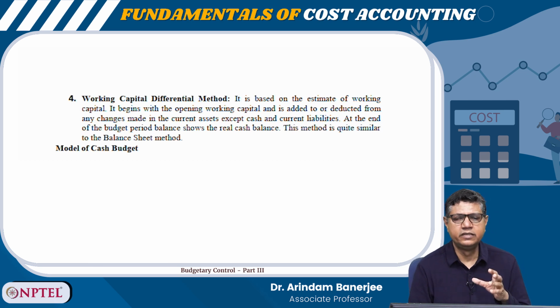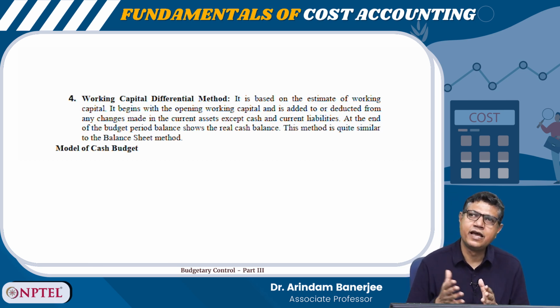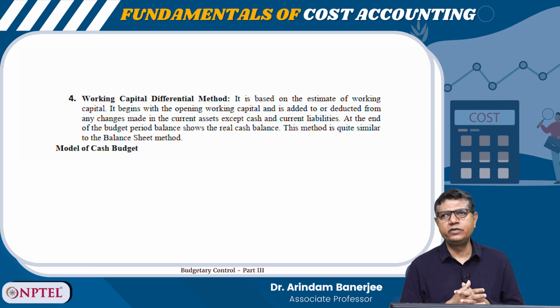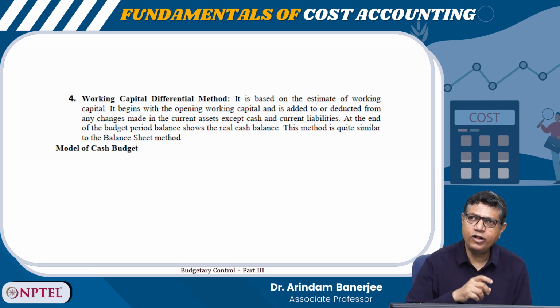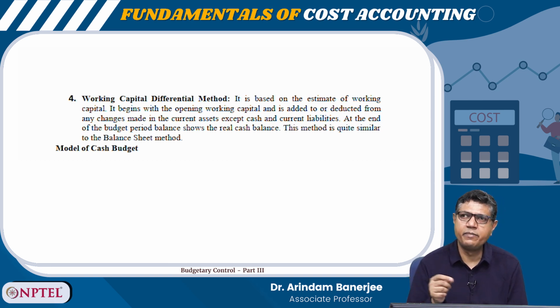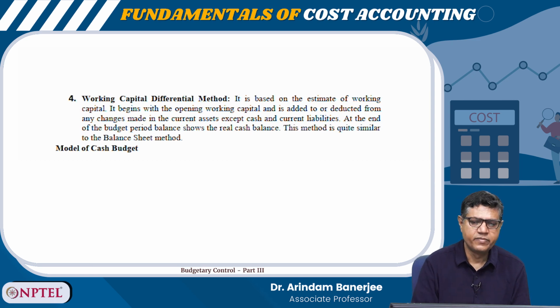Again, it is an indirect method, right. Working capital is the difference between current assets and current liabilities. So, if you estimate all the other values except cash in current assets and current liabilities, then the balancing figure will be your cash.